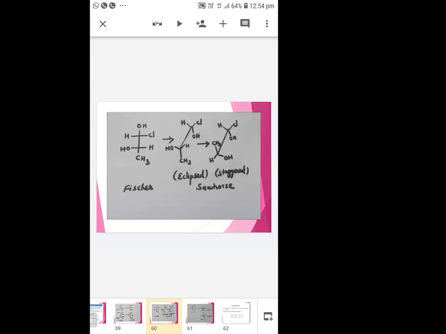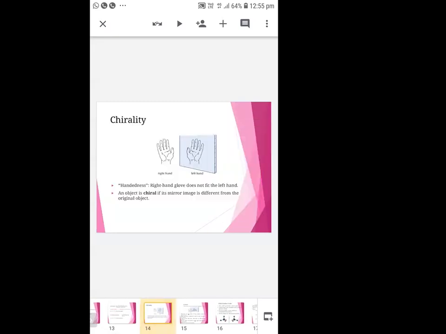Chiral, achiral: chiral means an atom attached to four different groups. They are mirror images of each other, but the mirror image is non-superimposable. See the two hands. The right hand glove doesn't fit into the left hand, though they look like mirror images.